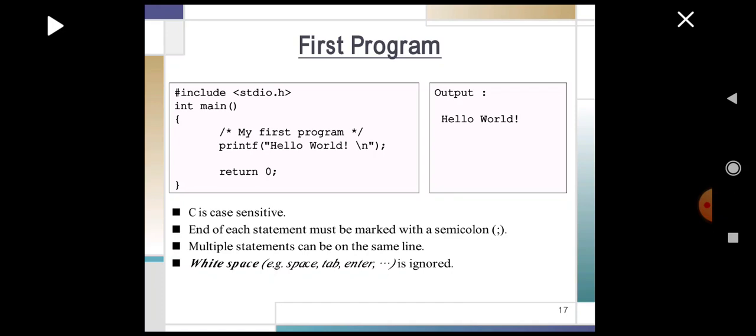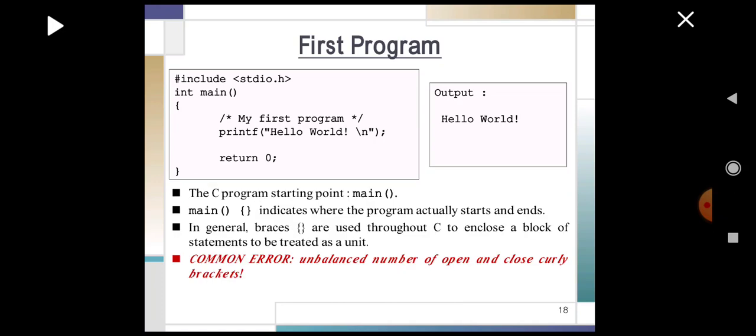C is a case sensitive language, where uppercase and lowercase are different. The end of each statement must be marked with a semicolon. Multiple statements can be on the same line. When we give blank spaces in between the statements, they will be ignored by the compiler.